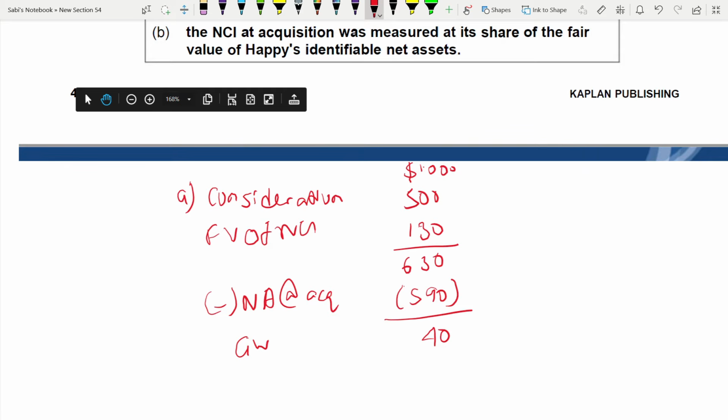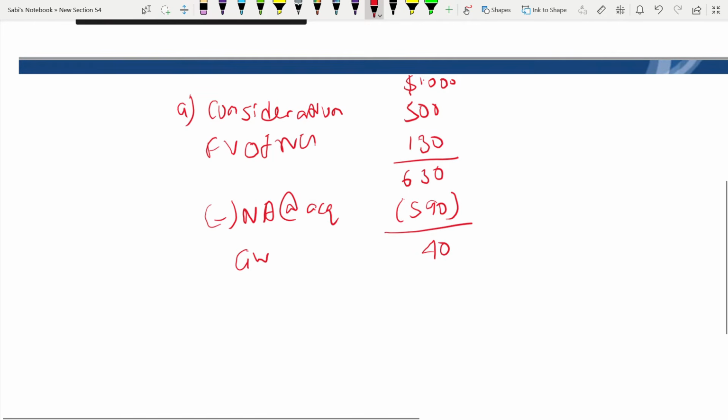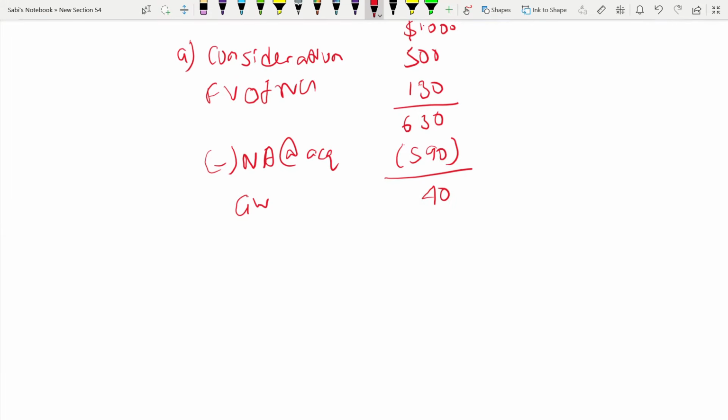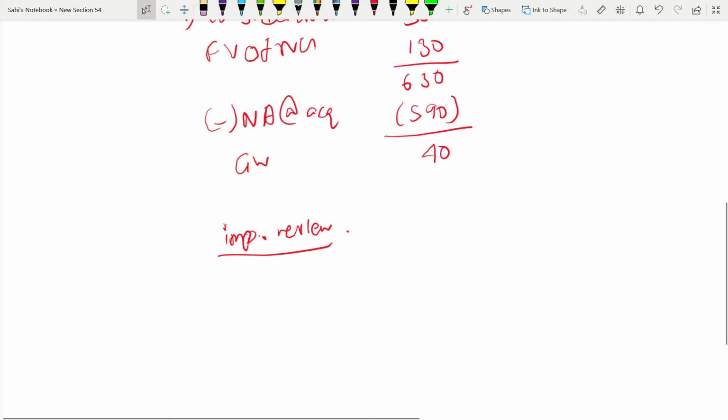And what about the impairment review? You have to see whether any impairment has been done or not. Let's do an impairment review, IMP, I'm using the short form. Just check the goodwill, net asset and the recoverable amount. Goodwill is 40.